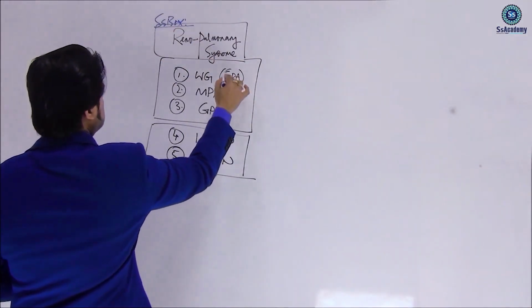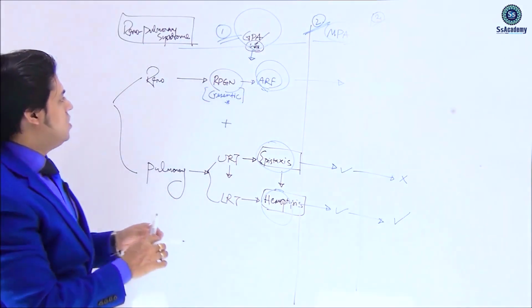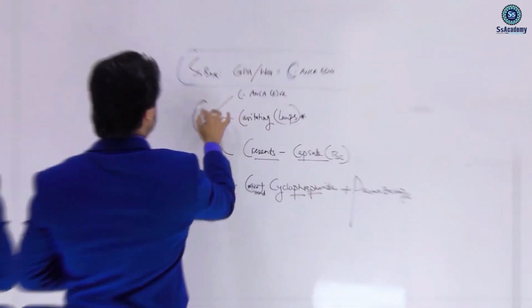That is a 5-star topic. In the granulomatosis syndrome, the number 1 is GPA. Very typical syndrome of GPA.